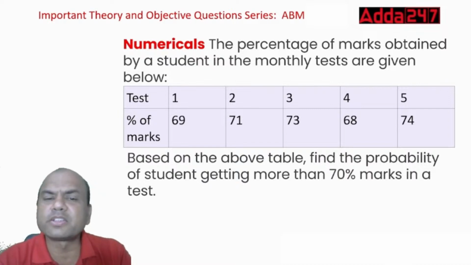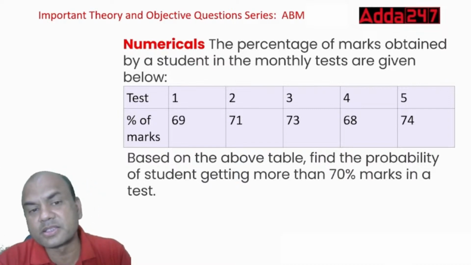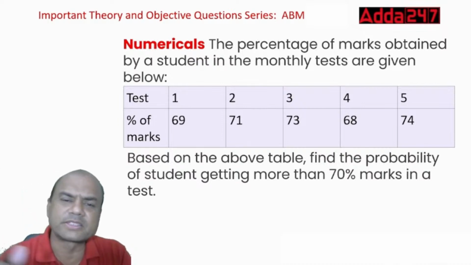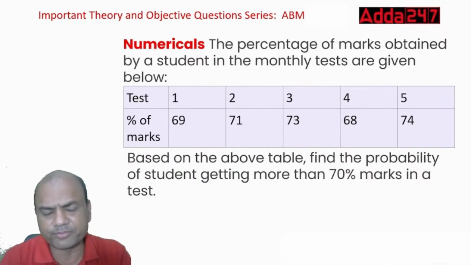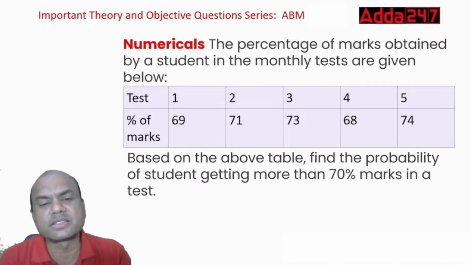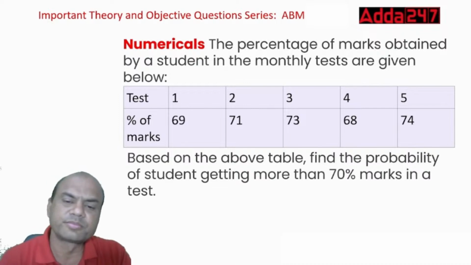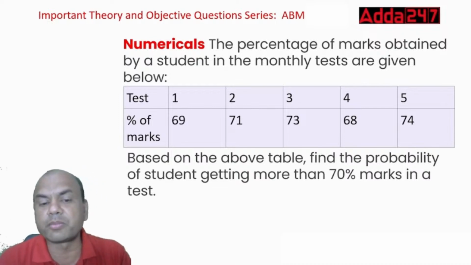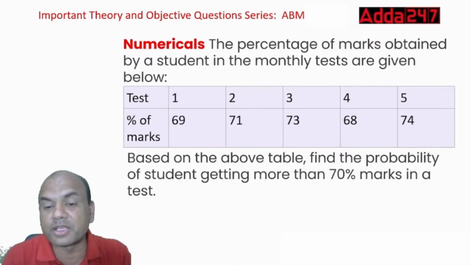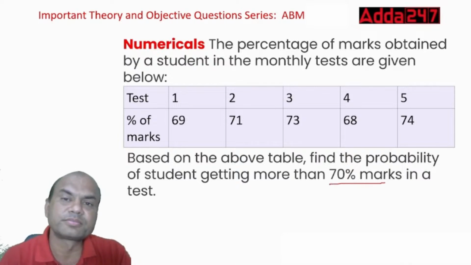The percentage of marks obtained by a student in a monthly test are given below. So these are the 5 tests given: 1, 2, 3, 4, 5. And these are the percentages: 69, 71, 73, 68, 74. Right? 5 tests, 5 marks. Based on the above table, find the probability of the student getting more than 70% marks in a test.